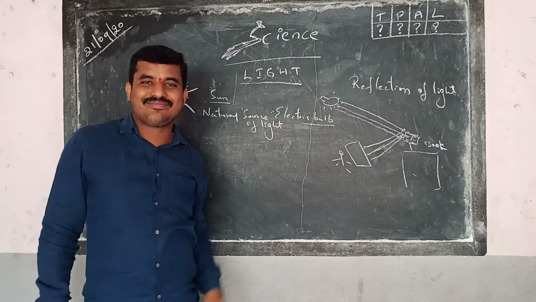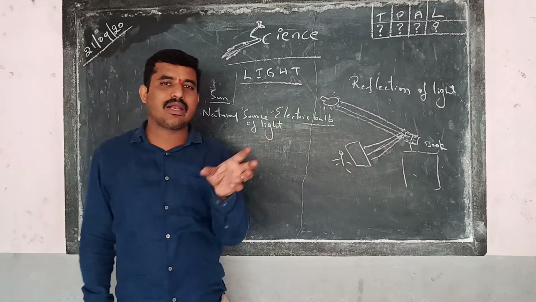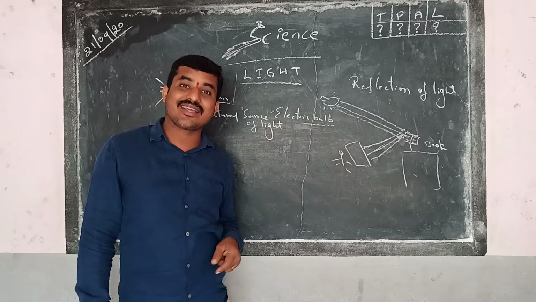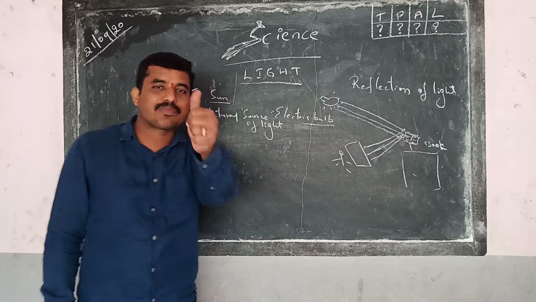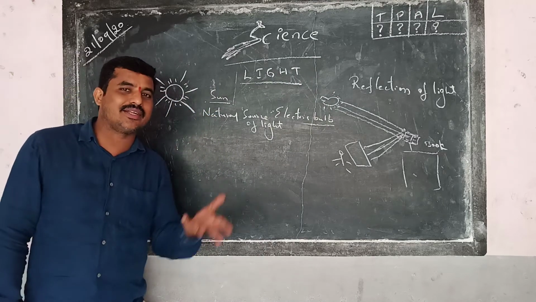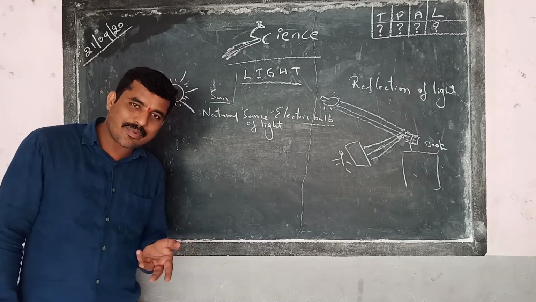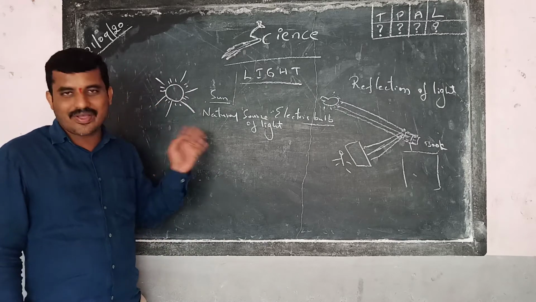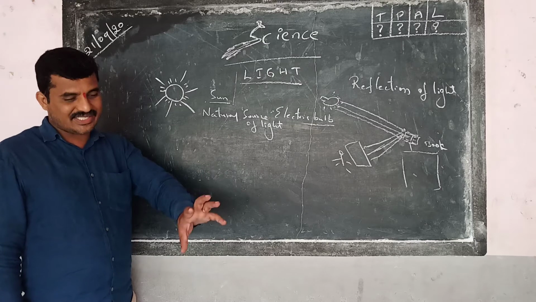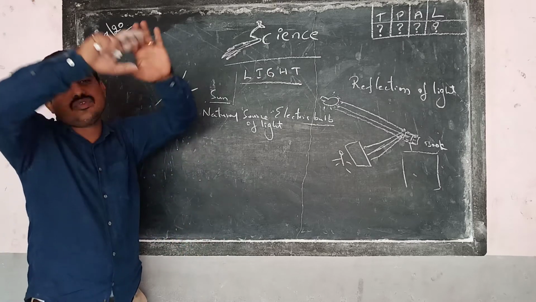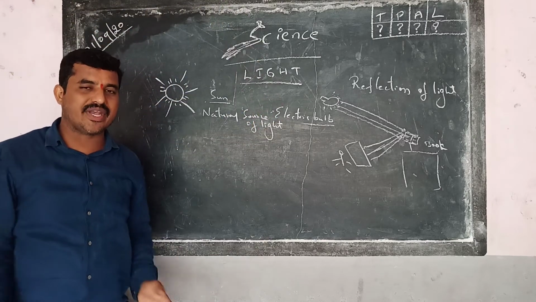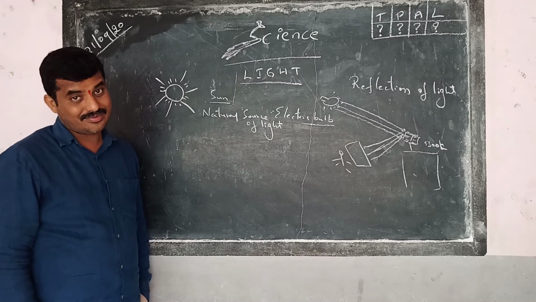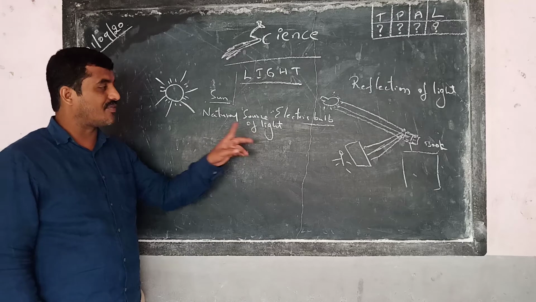The electric bulb needs some energy. Buy a bulb and keep it in your hand. Will it glow? No. You have to connect it to electricity, current, then it produces light. Who is supplying electricity to the sun to produce the light? Is there anyone? Is the sun producing light by passing electricity? No way. It is glowing itself. The sun is a huge, big ball of burning matter producing light itself. That is what a natural source of light is.